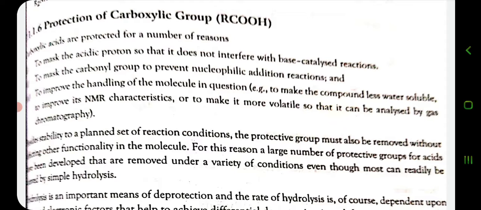Besides the stability to a planned set of reaction conditions, the protective group must also be removed without affecting other functionality in the molecule. This is more important. So for this reason, a large number of protective groups for acids have been developed that are removed under a variety of conditions, even though most can readily be cleaved by simple hydrolysis.